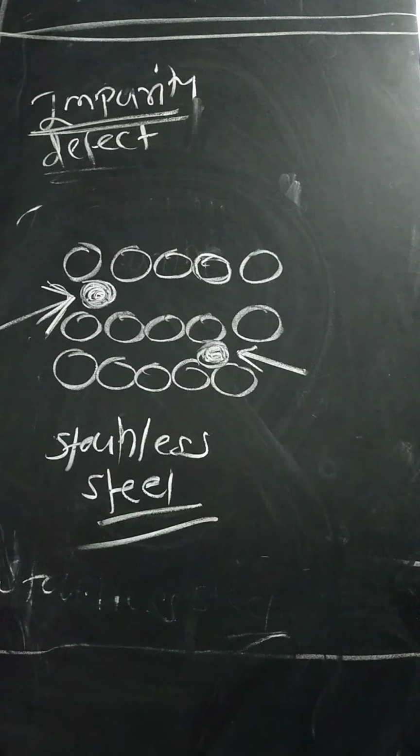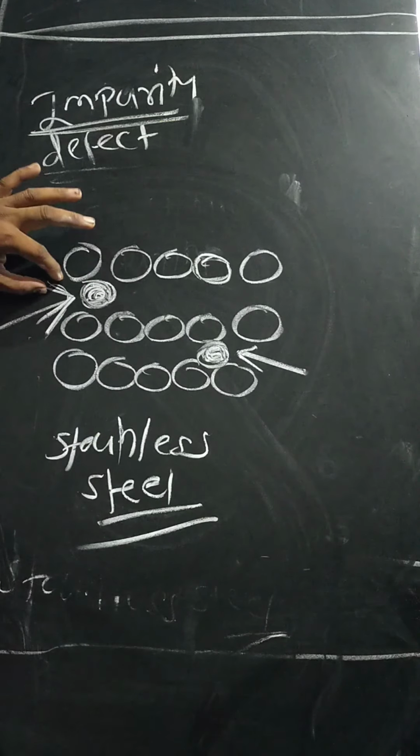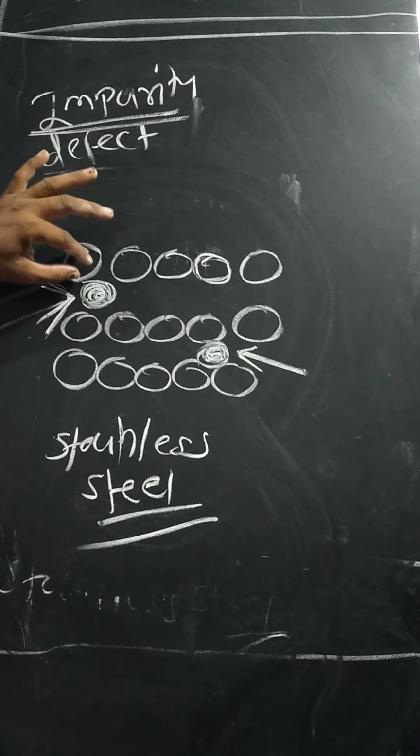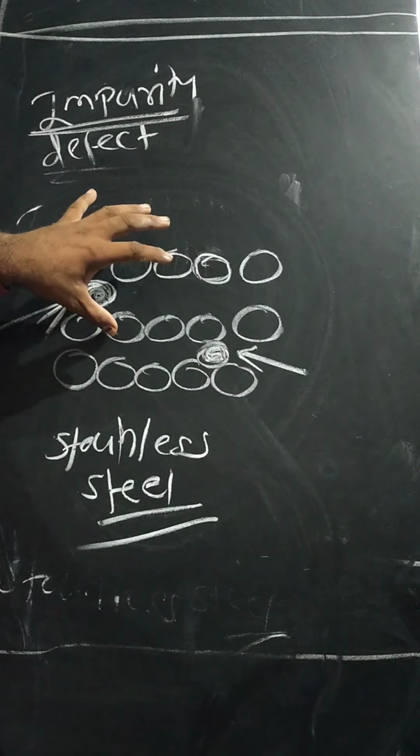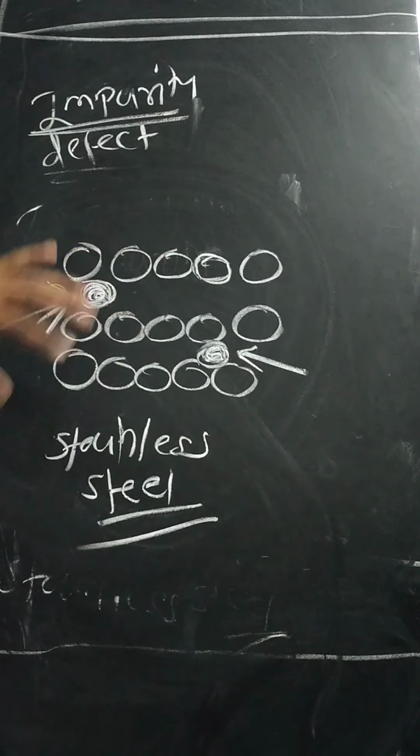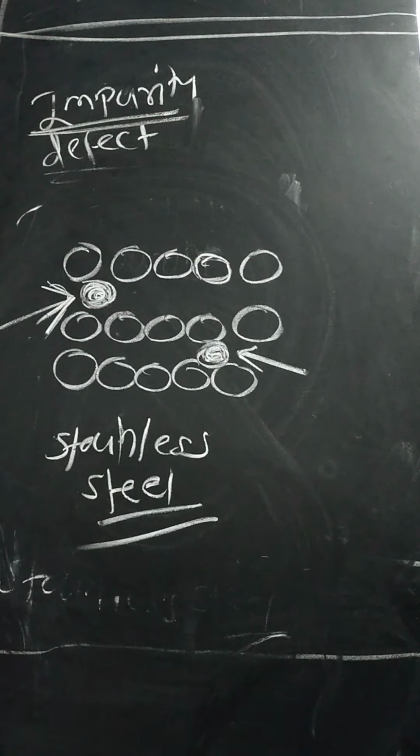interstitial impurity defect. For example, stainless steel. In the stainless steel, the carbon atom occupies the interstitial positions among the iron atoms. Therefore, this is an interstitial defect. Okay, I hope you have understood.